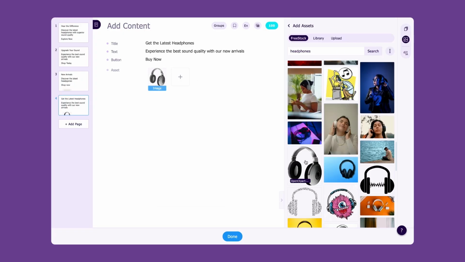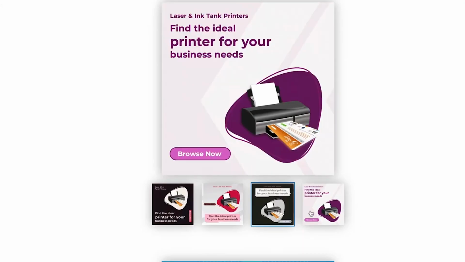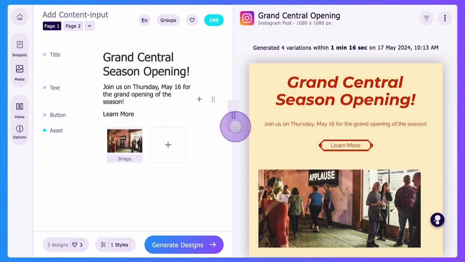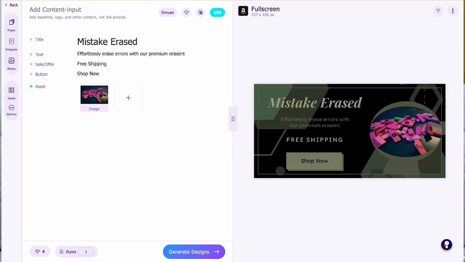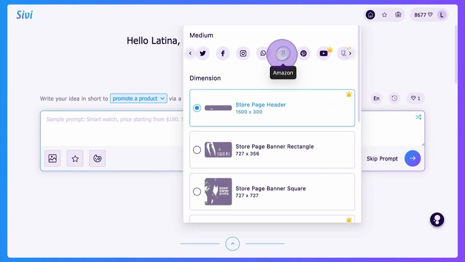Users provide the building blocks and Sivi composes the design from scratch, just like a designer would. Unlike other AI models like Midjourney or DALL-E, Sivi's model is trained on design composition, allowing users to manipulate any object within a design. Sivi stands out by creating objects on the go and ensuring no two layouts are the same. Users can easily change any aspect of the layout they dislike. They faced challenges in achieving these and had to create an AI model from scratch due to the limited structural data available for such projects.